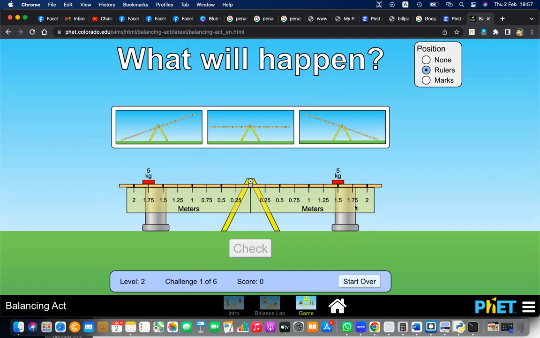This one, yes. What will happen? Is it 1 or 2 or 3? Yes. 3.